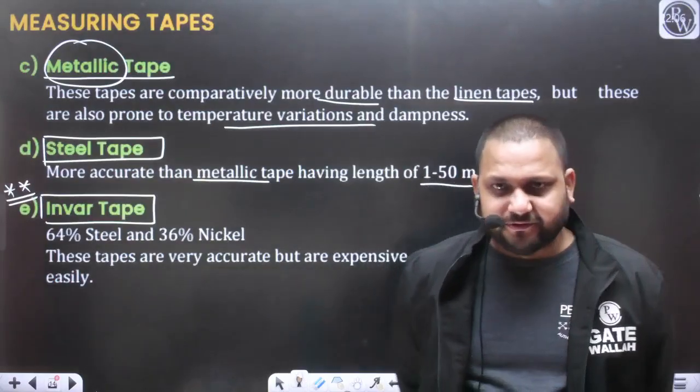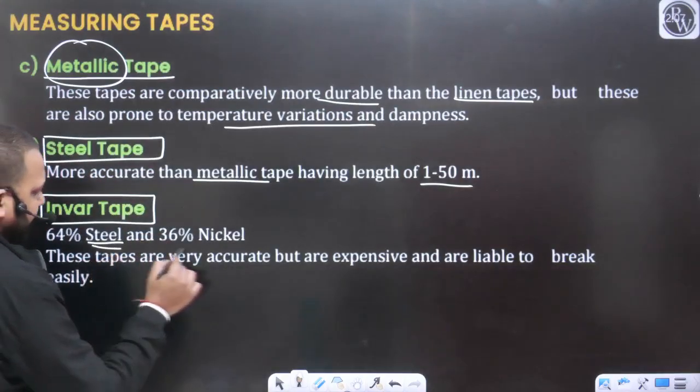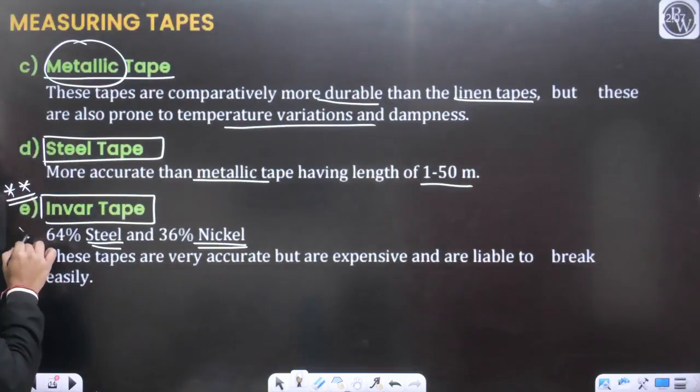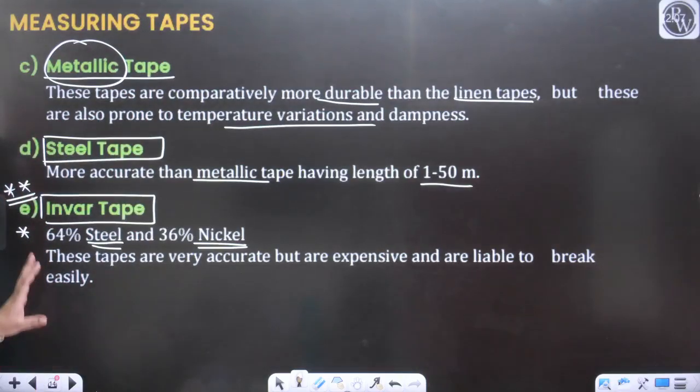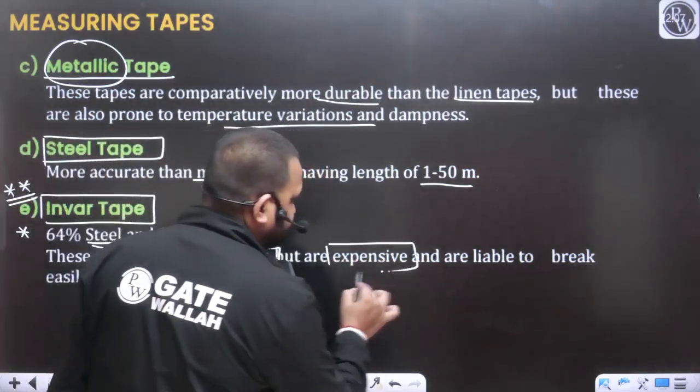So what is the specification of the invar tape? It is made up of an alloy of steel and nickel. This is important from your exam point of view. In the exam they are frequently asking that invar tape is made up of an alloy of steel and nickel. 64% steel will be there and 36% nickel will be there. So these tapes are very accurate, but these are expensive.